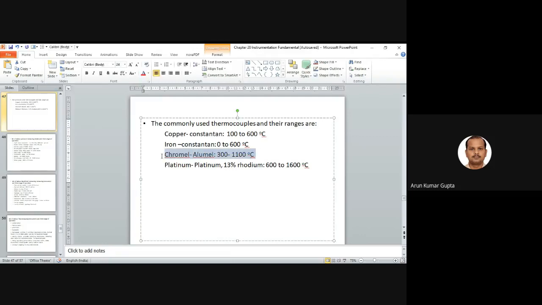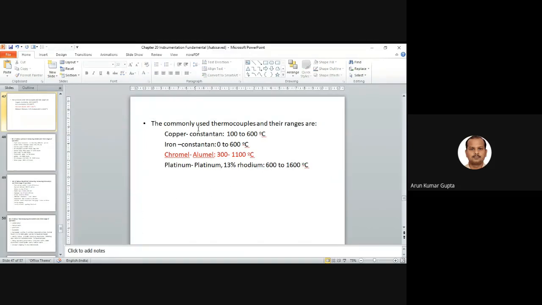This is widely used in industry because it covers most of the temperature range. If we go for a very high temperature range like 1200, 1400, then we use platinum and rhodium thermocouples, which are a combination of these two.